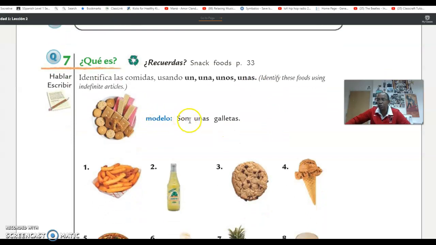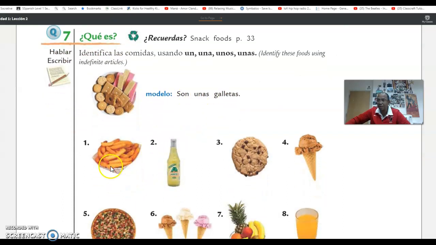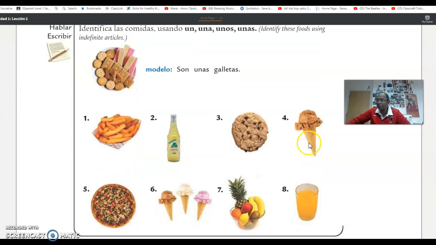Galletas, son unas galletas, right? Papas fritas, son unas papas fritas. Refresco, es un refresco. Galleta, es una galleta. Helado, es un helado.